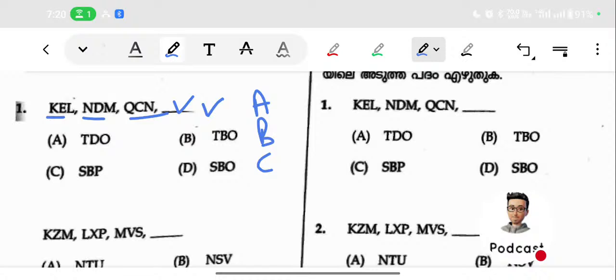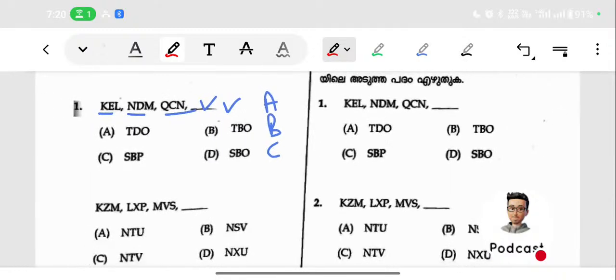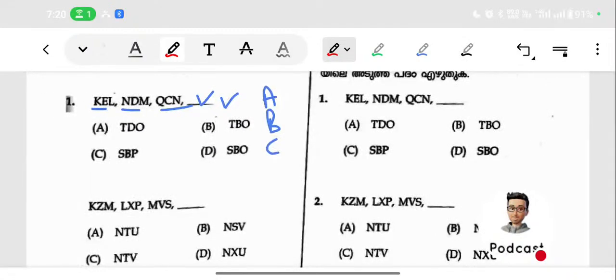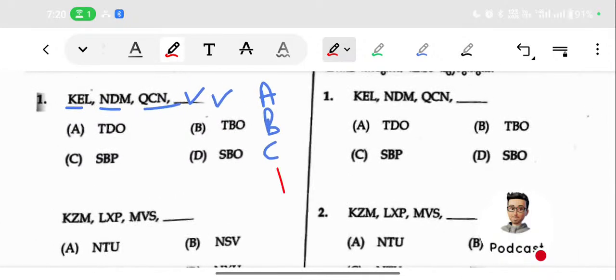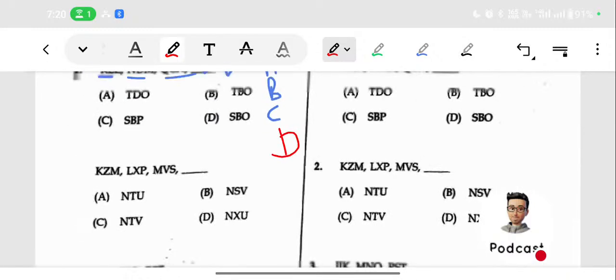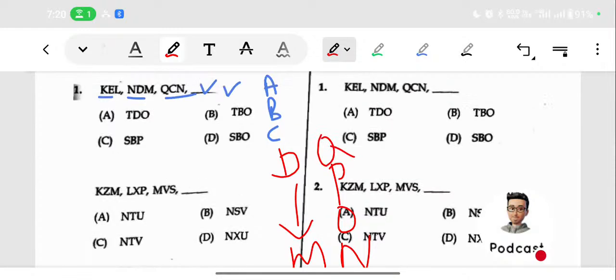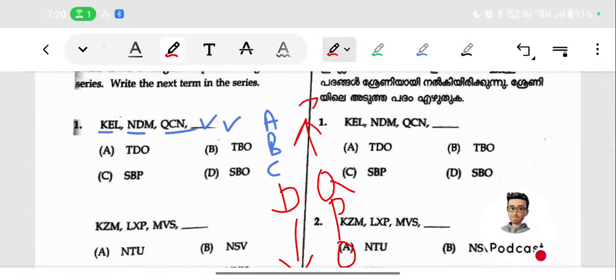Okay, we can start. Just write the alphabetical letters in a particular order. I will show you how to write. A B C D, then till M, then here N, then N O P Q, like that, till Z. So this is the order.